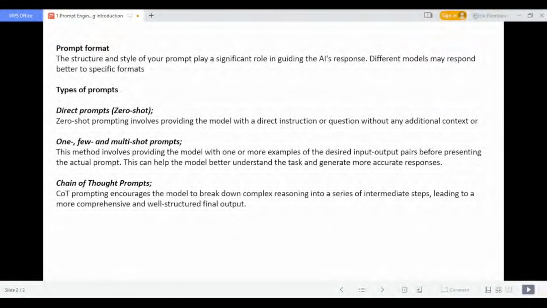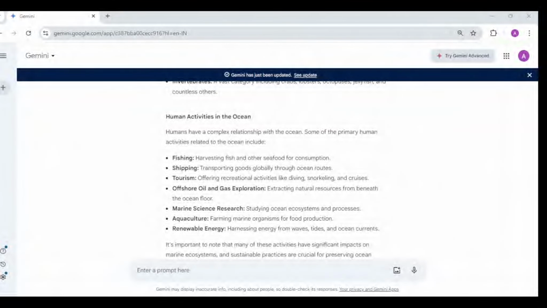So here the COT prompt encourages the model to break down complex reasoning into a series of intermediate steps, leading to a more comprehensive and well structured final output. For the above two prompt types we are just asking questions, but here what we are going to ask in the prompt is a series of intermediate steps. Like analytical reasoning and all, a lot of questions will come. So what we are going to ask the AI is complex reasoning.